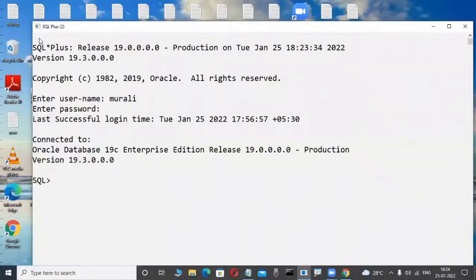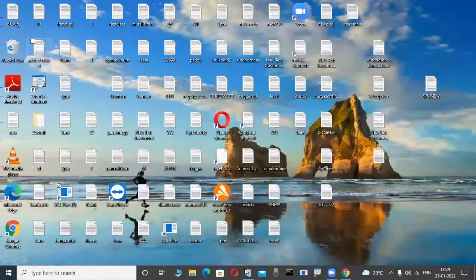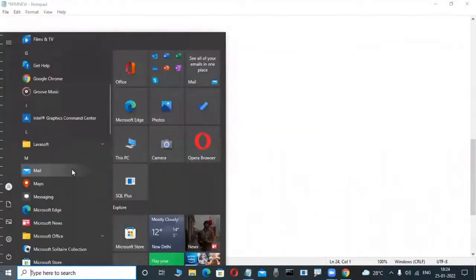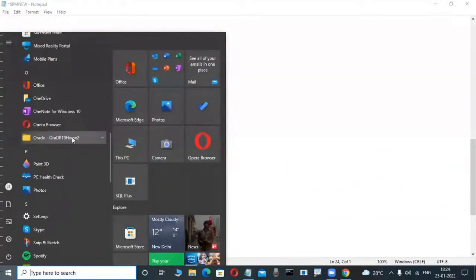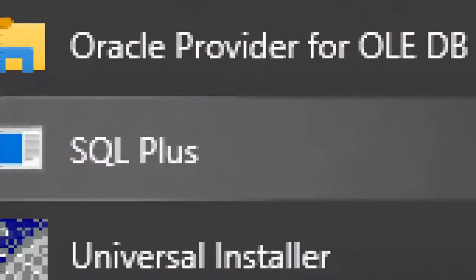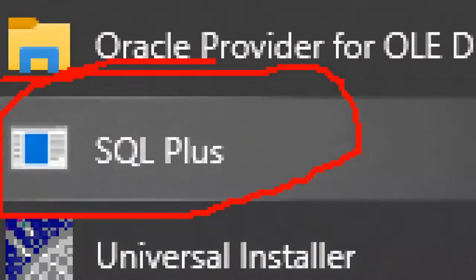There are other tools also, but for knowledge purposes Oracle Corporation gives a beautiful diagram, and through that we explain. In that SQL Plus tool, you are not required to install it. Whenever we install the Oracle software, SQL Plus is automatically available. It is a default tool, not required to load or install separately.